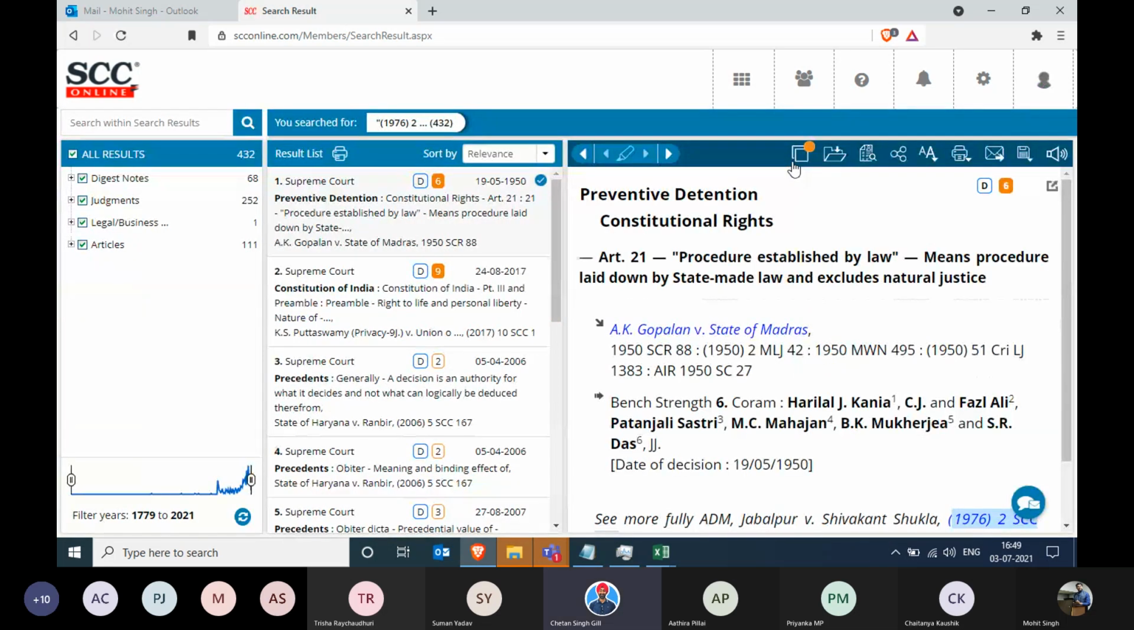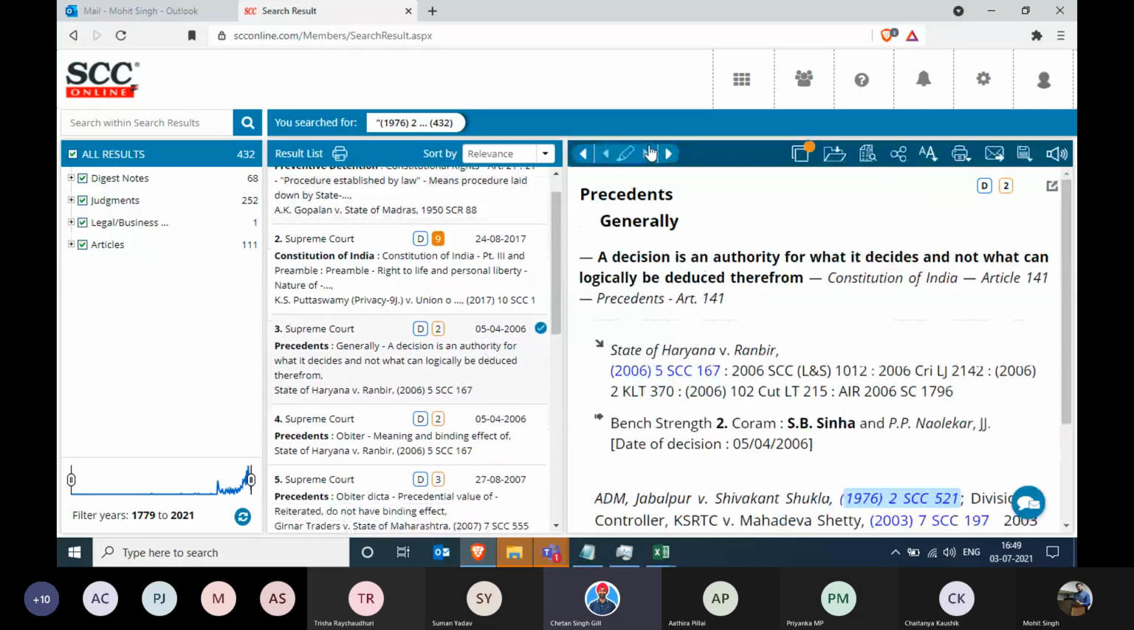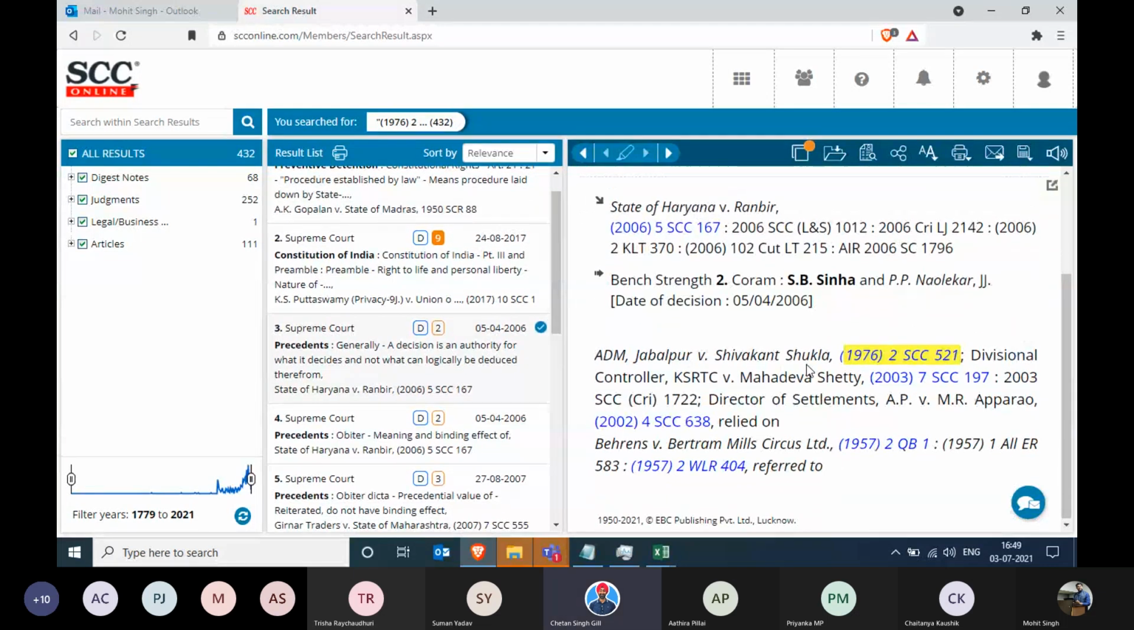And there you have it. There are 252 judgments of the Supreme Court where this case was being cited. If I click on that, there you see, Indian Jalpur case, along with other cases, it was relied on. So that's how you can simply see all the judgments where your case was being cited. Yeah. But let's go.